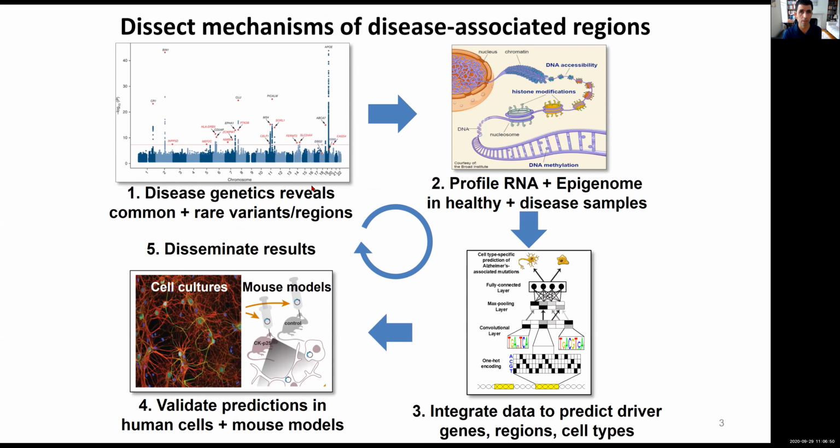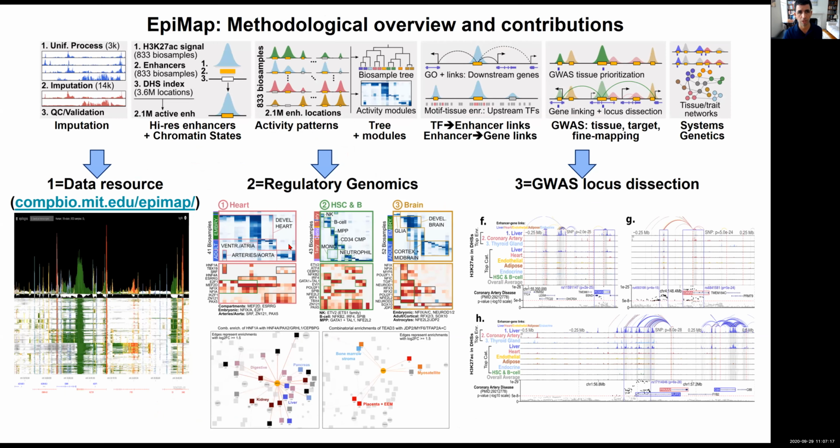So our team and many others in the field have basically taken this approach for dissecting the mechanism underlying these genetic associations. We start with disease genetics across both common and rare variants. We then systematically profile RNA and the epigenome in healthy and disease samples. And we integrate, of course, the data systematically to predict driver genes, regions, and cell types. And of course, we validate our predictions in human cells and mouse models.